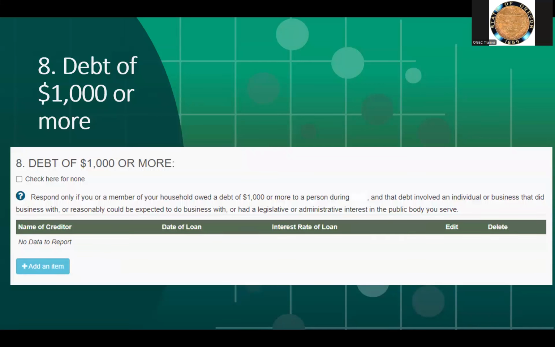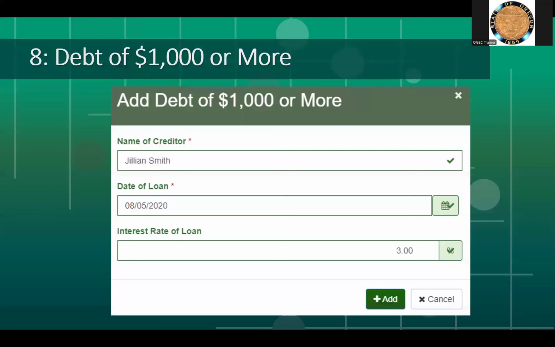If you or a member of your household owe a debt of $1,000 or more to a person or business during 2024 that has an economic interest in your role as a public official, this does not include loans from state and federally regulated institutions or retail credit accounts. You will list the name of the individual or business, the date of the loan, and the interest rate.